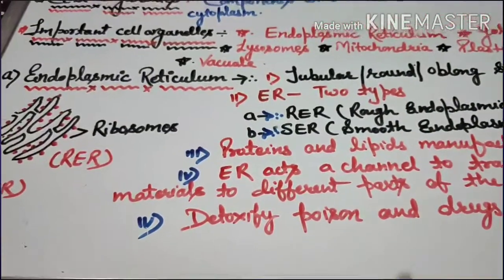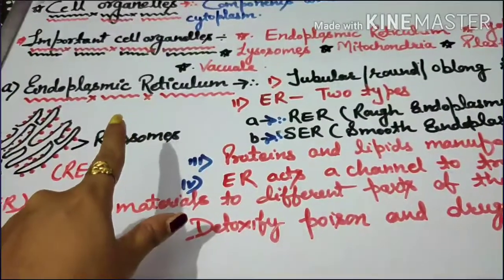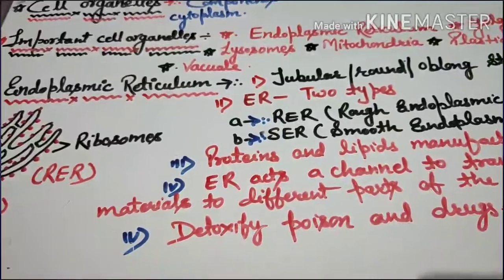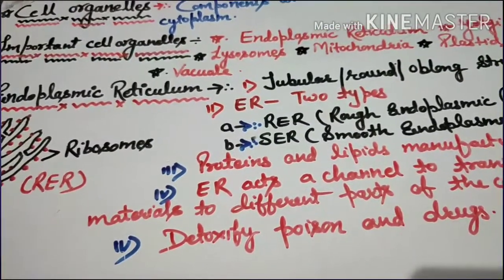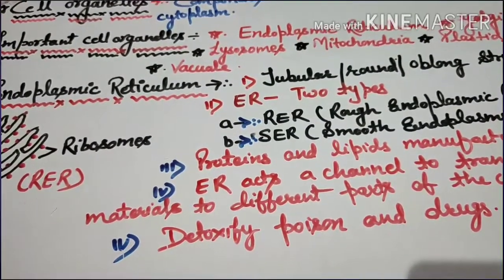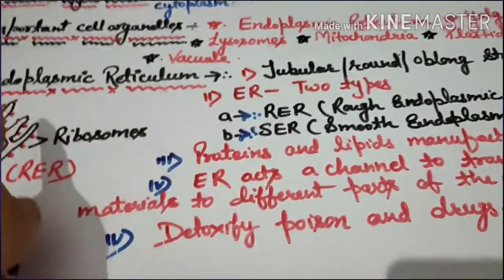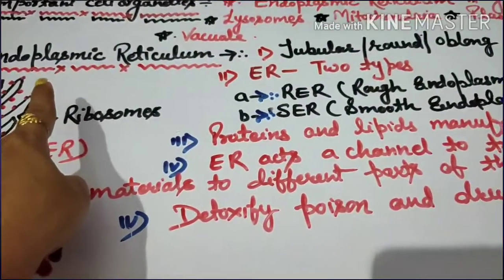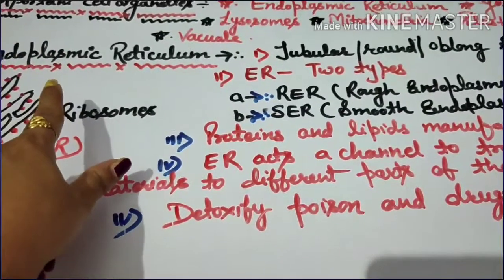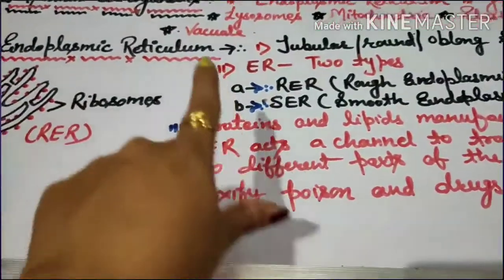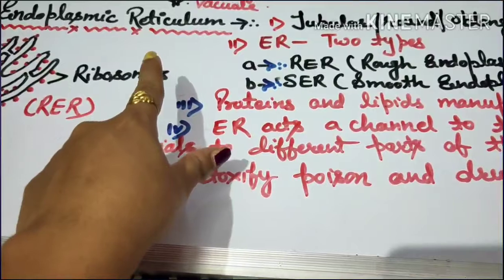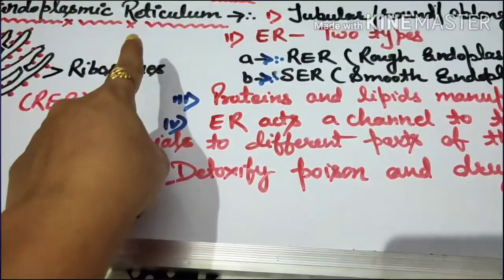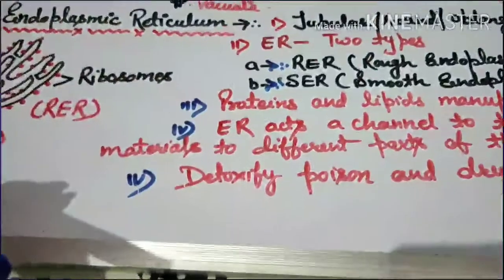So now the first important cell organelle is endoplasmic reticulum. So what is endoplasmic reticulum? Endo means inside. Plasmic is related to cytoplasm. Alright. And reticulum means network. Because endoplasmic reticulum is something which is present in cytoplasm, right?